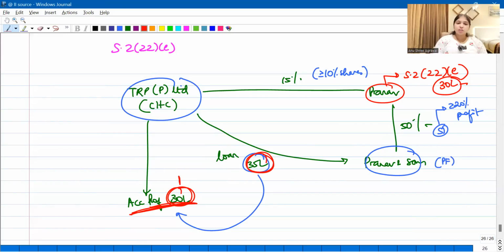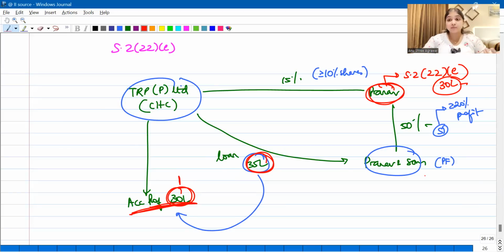Yes, so this was section 222E. Under 222E, please remember what it says. 222E says the company is a closely held company. There is a shareholder having at least 10% shares in the company. That same shareholder is having at least 20% profit share in the partnership firm. Now, if the company gives a loan to this partnership firm, this loan is going to be considered as dividend to the extent of accumulated profits.